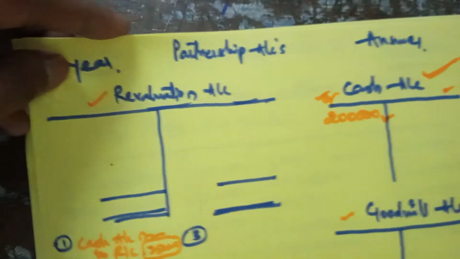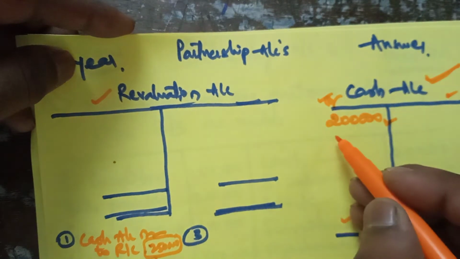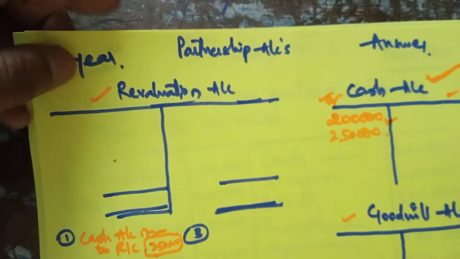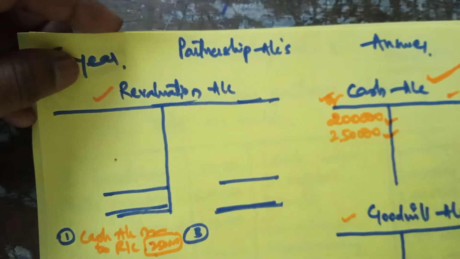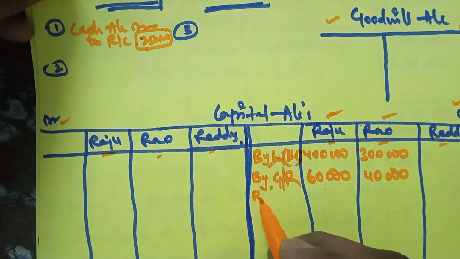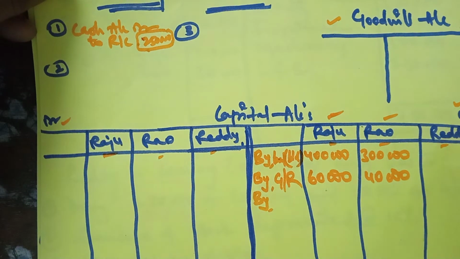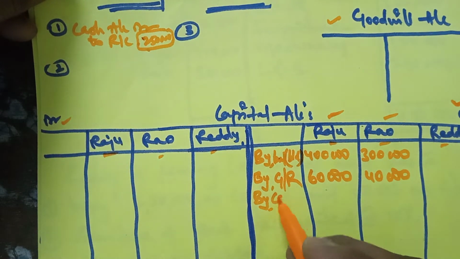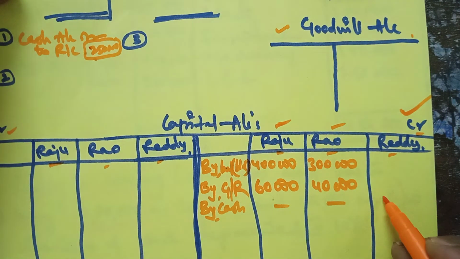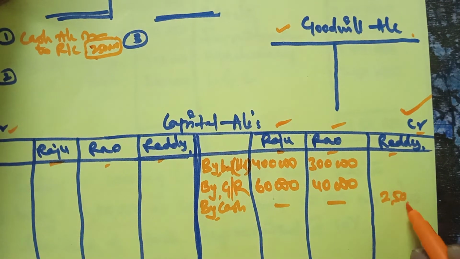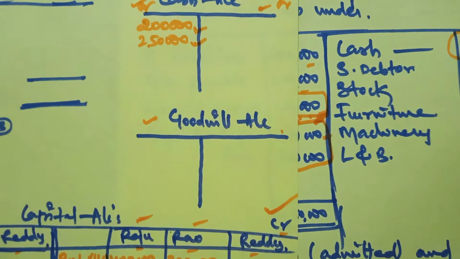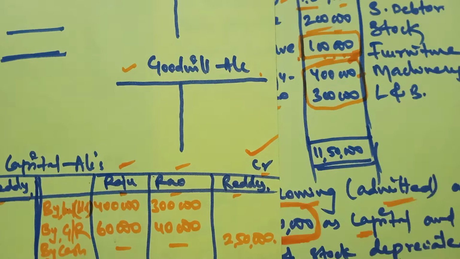First, post it in the cash account as cash is coming, 2,50,000. Therefore 2,50,000 should be debited, and as this amount belongs to the new partner, his capital account should be credited. Write cash and its amount, show it in Reddy's column, 2,50,000. Okay, cash finished. Debtors also got finished.